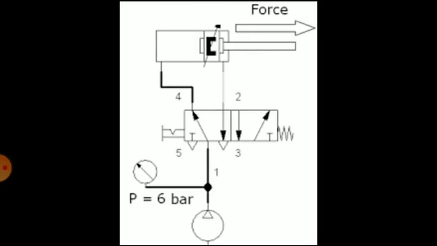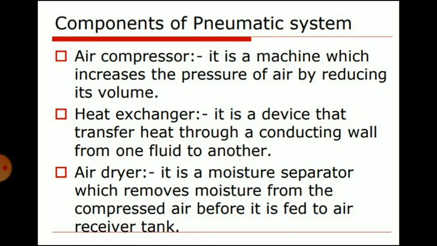So this is another diagram that is shown for the pneumatic system. Then components of pneumatic system. First is air compressor. In a hydraulic system, the hydraulic pump is used for the conversion of mechanical energy into hydraulic energy. But in a pneumatic system, an air compressor is used. It is a machine which increases the pressure of air by reducing its volume.